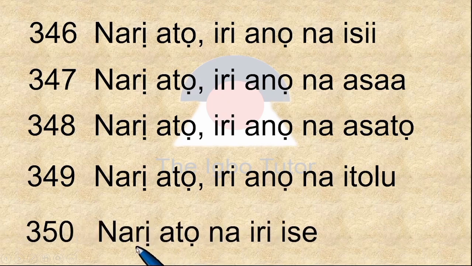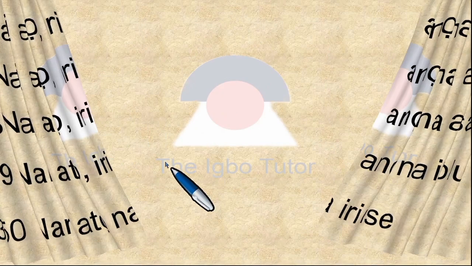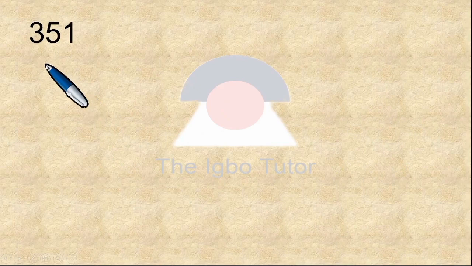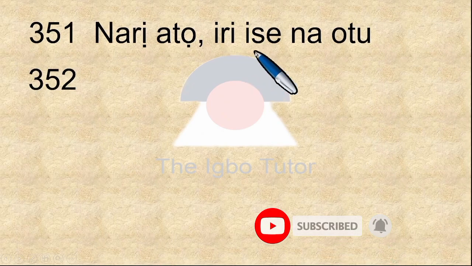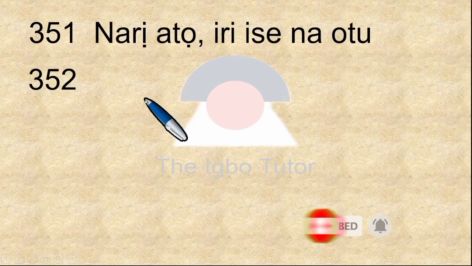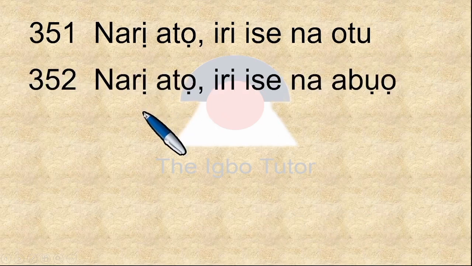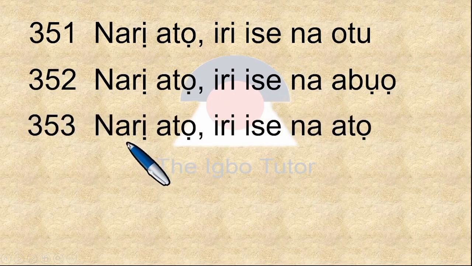And then 350, narị atọ, na iri ise, 350. We move on to the 50 series. 351 is narị atọ, iri ise, na otu, 351. 352 is narị atọ, iri ise, na abụọ, 352. 353, narị atọ, iri ise, na atọ, 353.